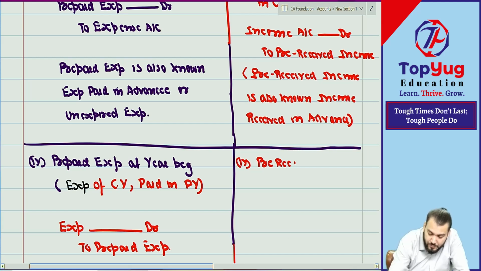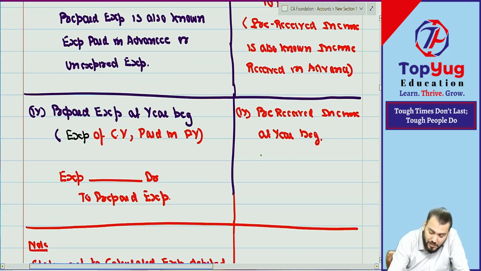Pre-received income at year beginning. It means what? Tell me. Income of current year. Received in what? Previous year already received.